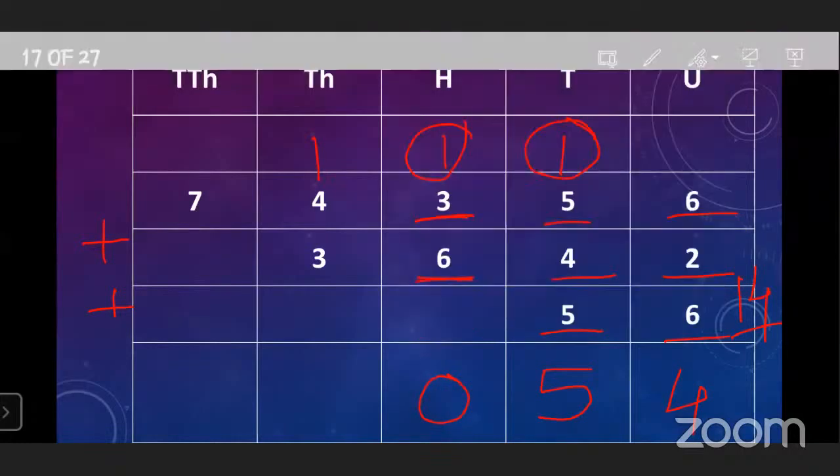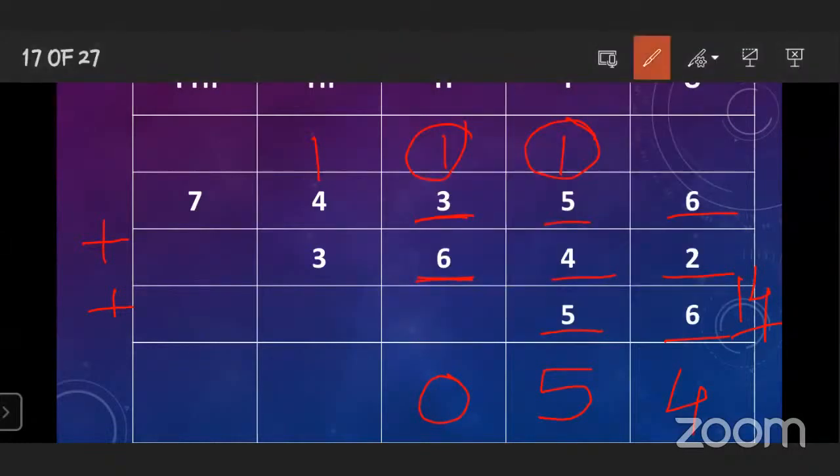Okay. Now come to the 1000 place. Here also only two digits are given. 4 plus 3 is 7. 7 plus 1 carry over is equal to 8. Okay. And now come to the 10,000 place. On the 10,000 place, only one digit is given. It's a 7. Okay. So you have to write the 7 as it is.